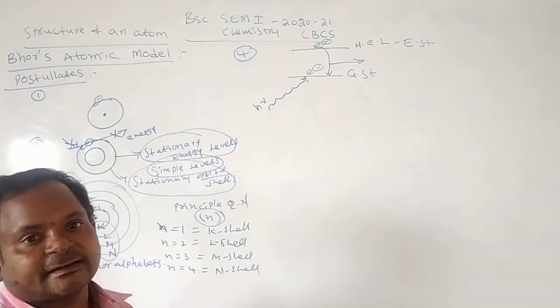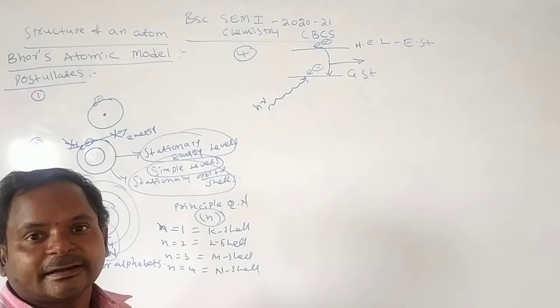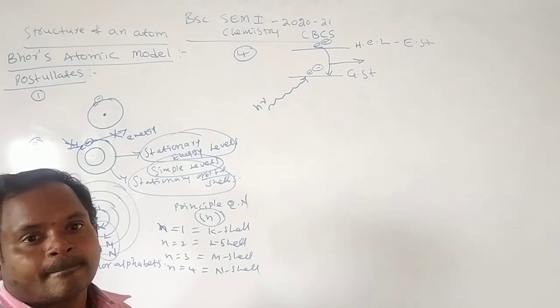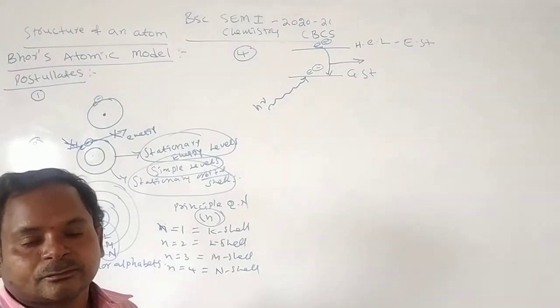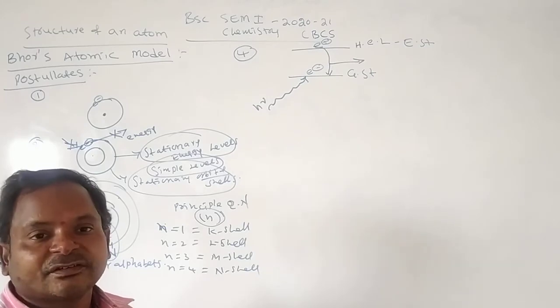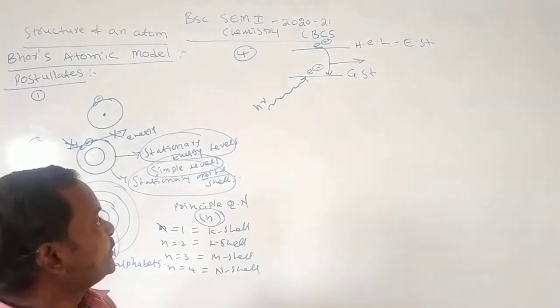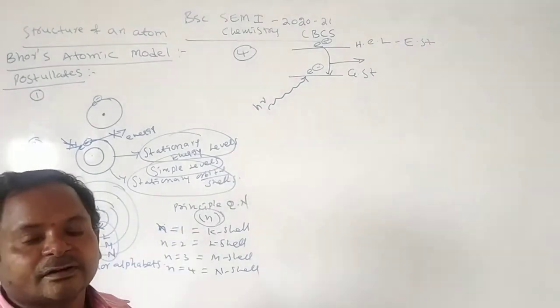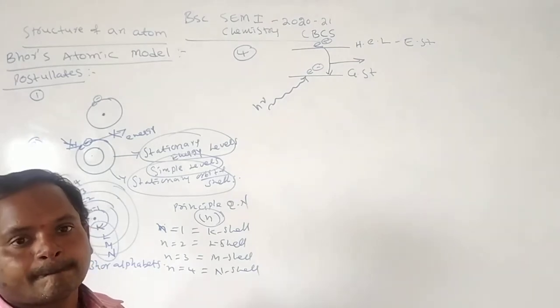That emitted energy, when passed through a spectrum, will give the emission spectrum. Absorbed energy passed through a spectrum will give the absorption spectra.